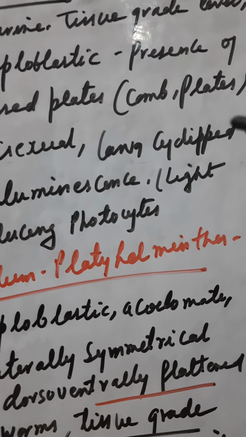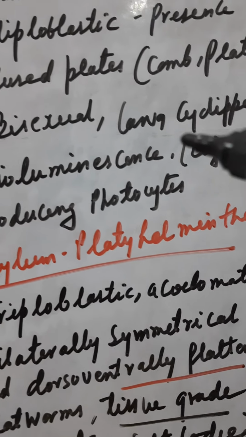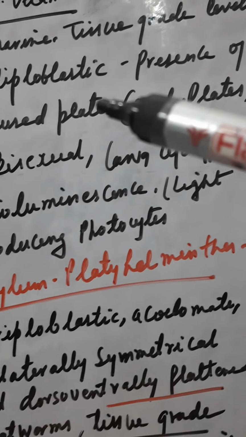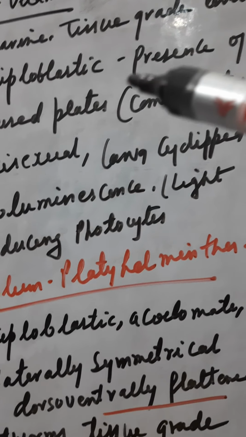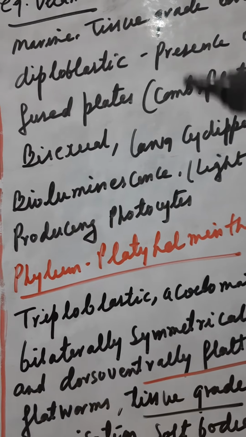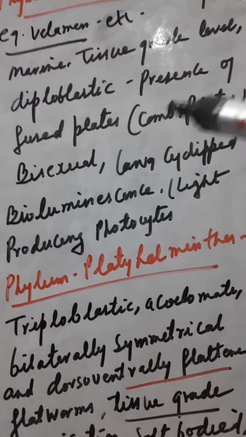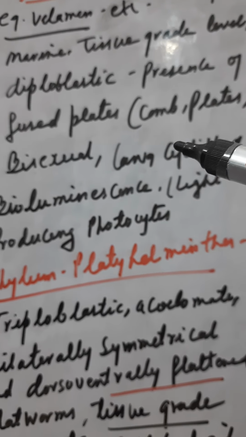Then the other important feature is that they have fused plates. Body is diploblastic, that is the body is divided into two layers. Presence of fused plates which are called comb plates.